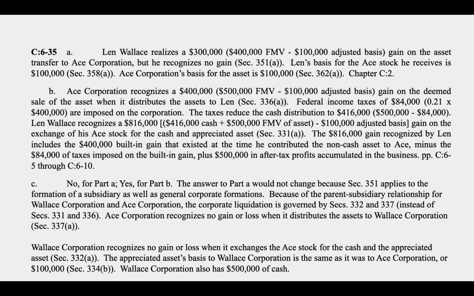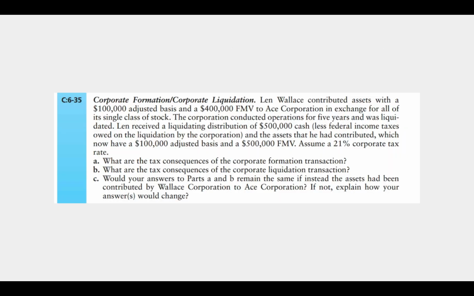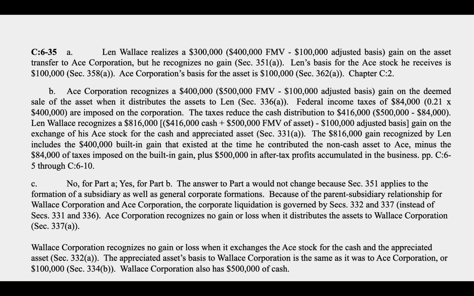All right, so A, on the corporate formation transaction, this is where 351 would apply or would not apply, depending on the parameters of the problem. He is a 100% shareholder, and he exchanges assets solely for stock. So 351 is going to apply. He would realize a $300,000 gain, but he is not going to recognize it per the provisions of Section 351. Since he does not recognize any gain, his basis in the assets is a transferred basis, so it's $100,000. So his shares have a basis of $100,000.